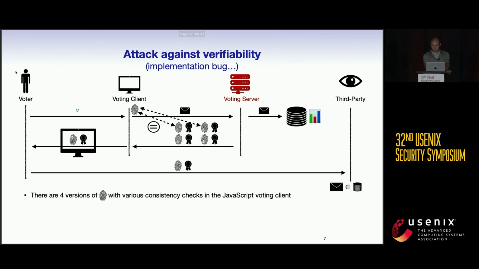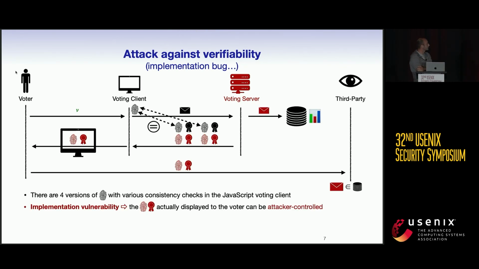But if you have a look at the JavaScript program, in fact, the voting client does not receive one receipt, but it receives 4 receipts. And because there is a bug, the voting client checks only the consistency of 2 of them. So there are 2 that are not checked. And unfortunately, what we noticed is that the receipt that is displayed to the voter is the receipt whose consistency is not verified by the voting client.